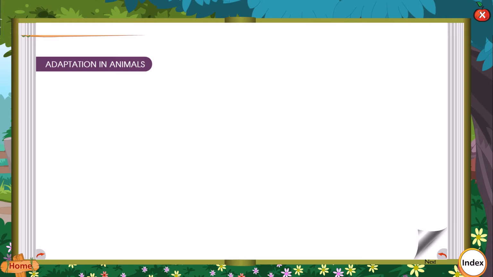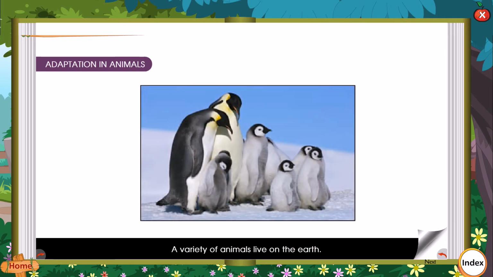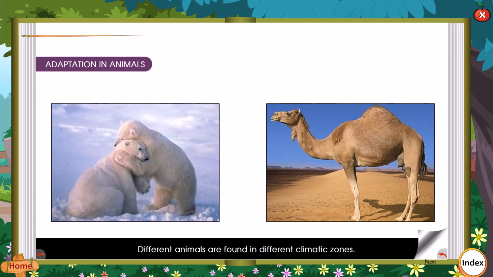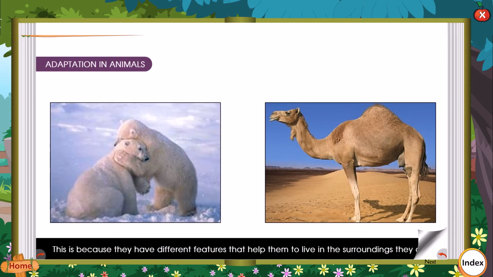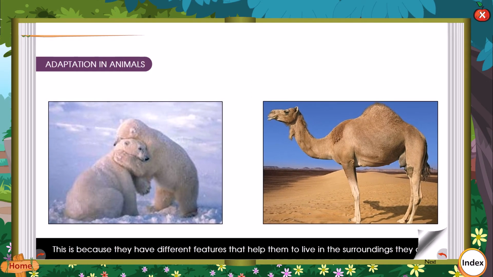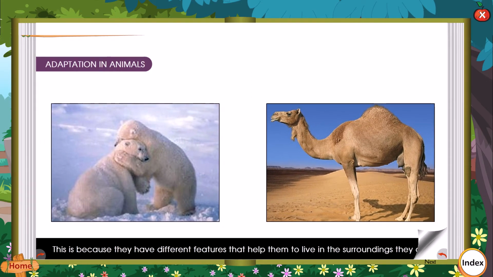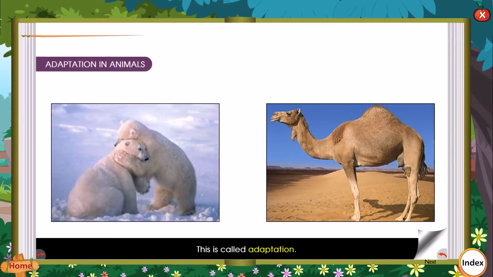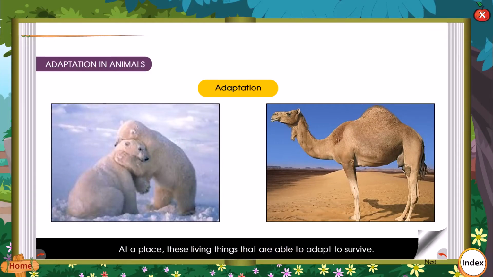Adaptation in animals. A variety of animals live on the earth. Different animals are found in different climatic zones. This is because they have different features that help them to live in the surroundings they are in. This is called adaptation. At a place, those living things that are able to adapt survive.